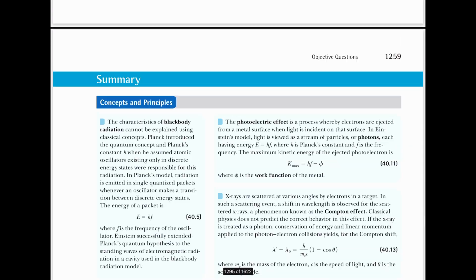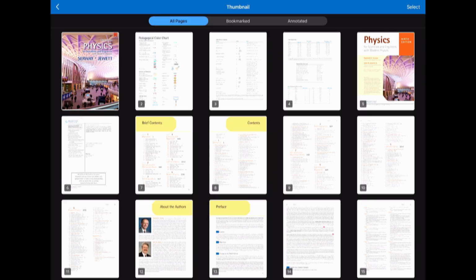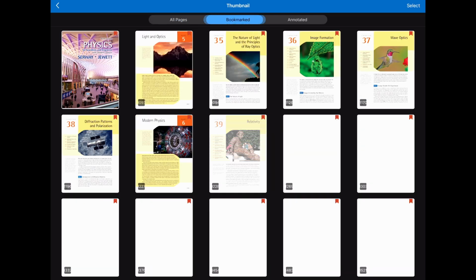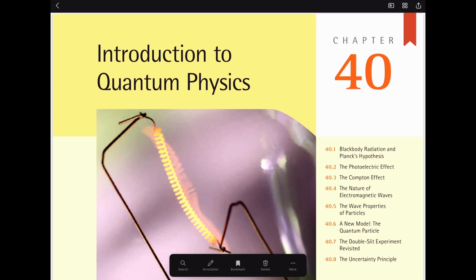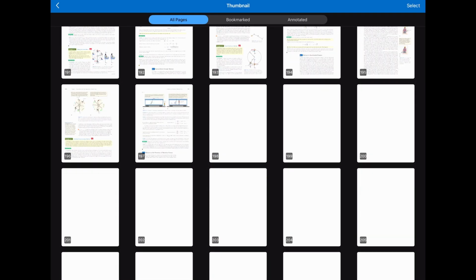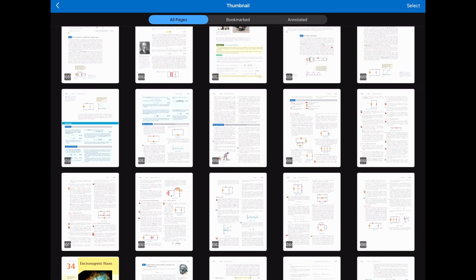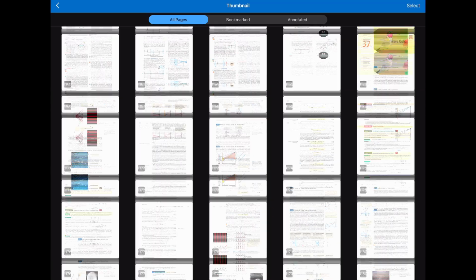I know it was kind of a crazy summary, but we can zoom out over here. Let's go to all pages. Hold up, let me go to all pages. I'm gonna have to go all the way here. I just want to see how many pages this whole chapter is.